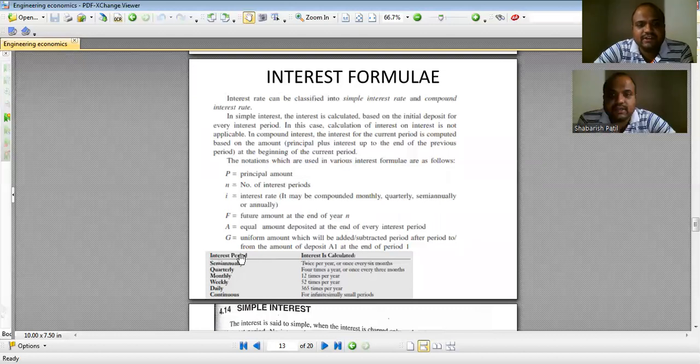Well, there are different types of interest periods like semi-annually, quarterly, monthly, weekly, daily, and continuous. The meaning of this is how many times in a year interest is applied.